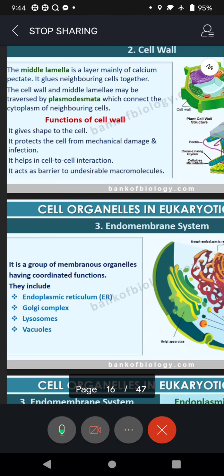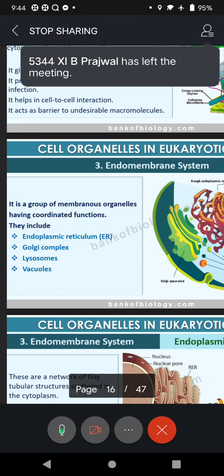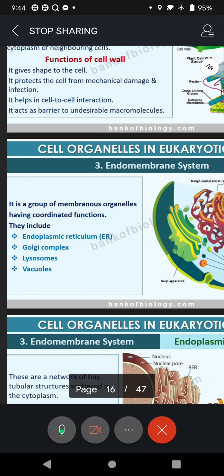And we have certain cell organelles that are interconnected. One cell organelle is interconnected with the other, like the endoplasmic reticulum. Okay, we abbreviate it as ER.